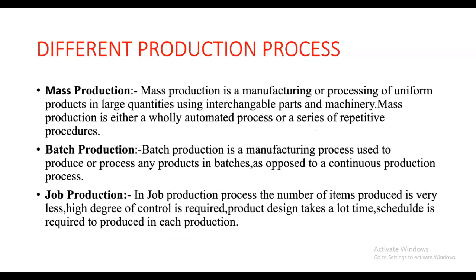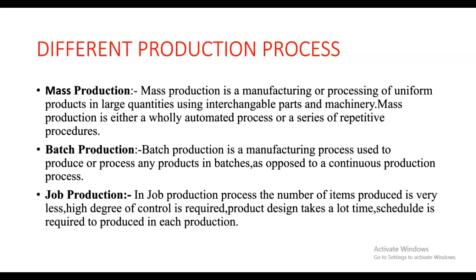Now I want to tell you the different production processes. So these are the different production processes: mass production, batch production, and job production. Mass production and batch production work on the continuous production process, and job production works on the intermediate production process. Mass production is the manufacturing or processing of uniform products in large quantity using interchangeable parts and machinery. Mass production is either a wholly automated process or a series of repeated processes.